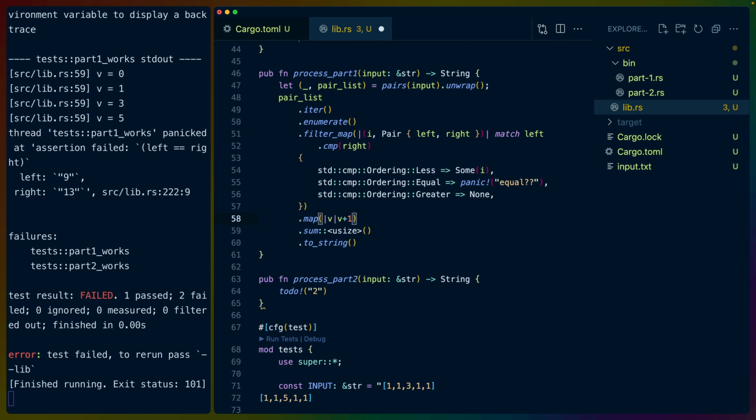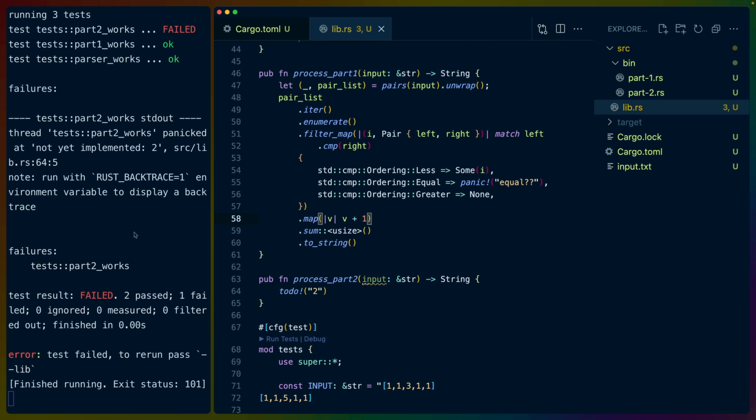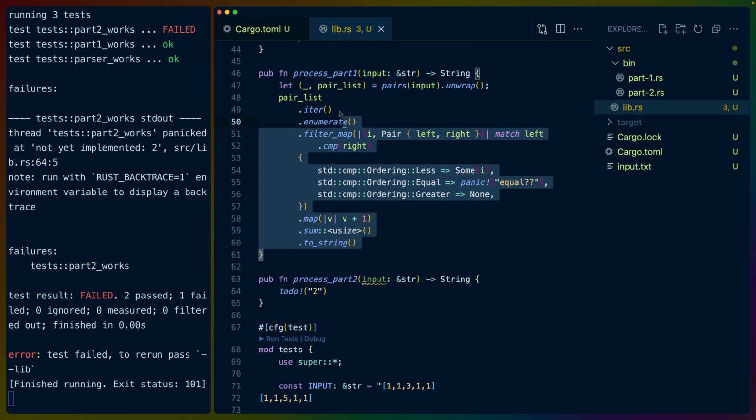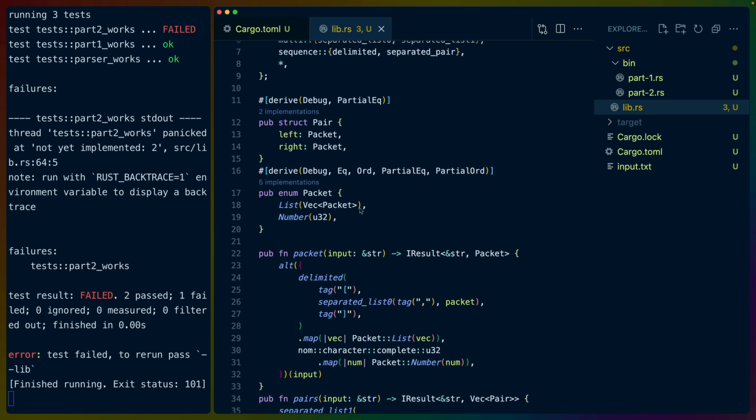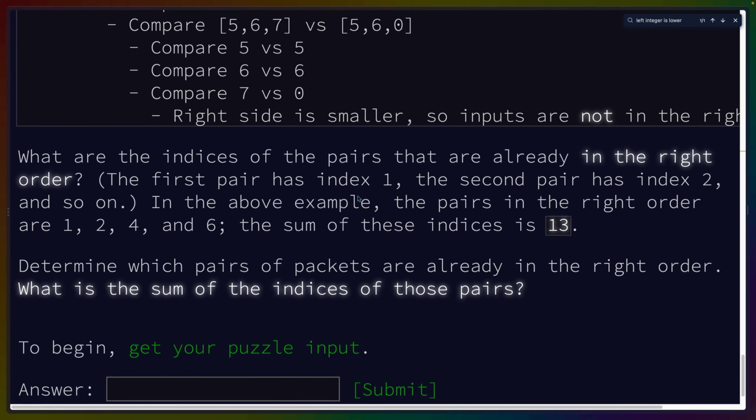Because this is going to be v plus 1, and then we're going to sum it, and it's going to be the right answer. This is the right answer. We didn't have to write the equality logic at all. Oh, that scares me. You know why that scares me?